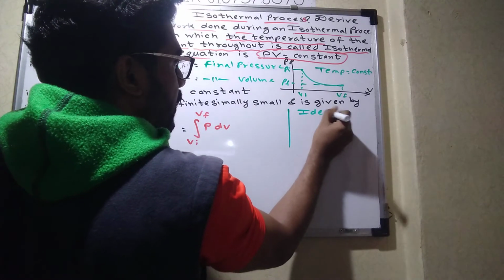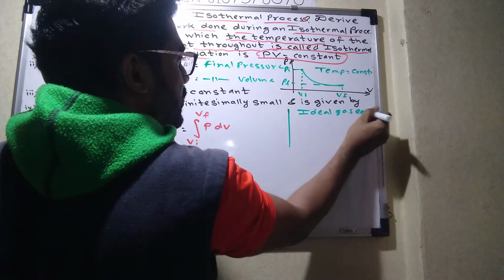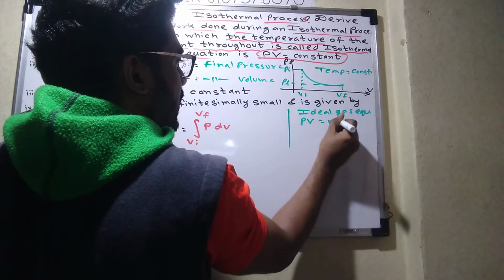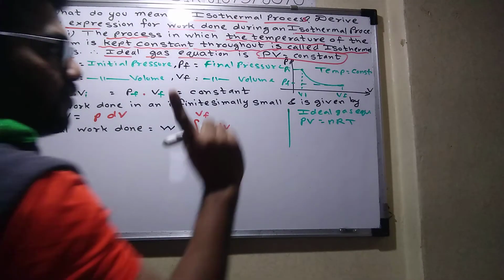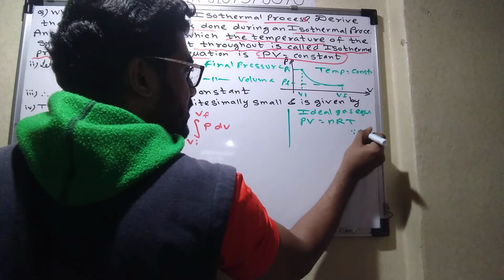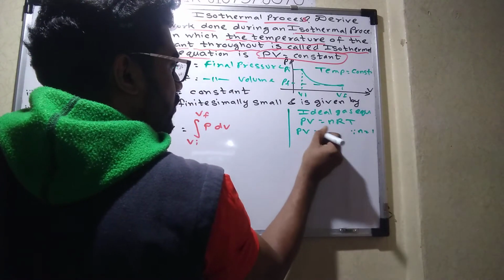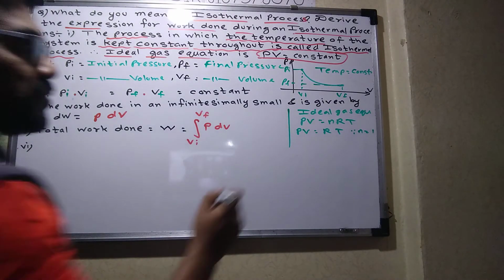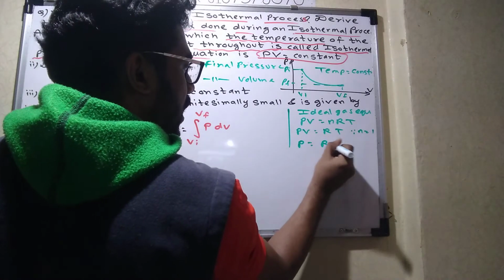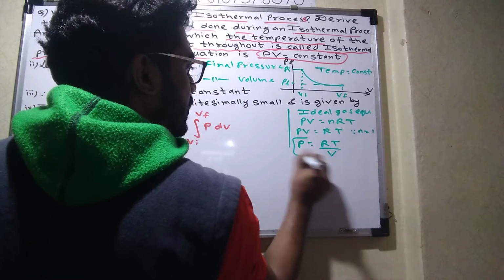Ideal gas equation is given by PV equals nRT. Am I right? PV equals nRT. For 1 mole of a gas, since n is 1, PV equals RT. Am I right? So what is P equal to here? P equals RT upon V. Okay.